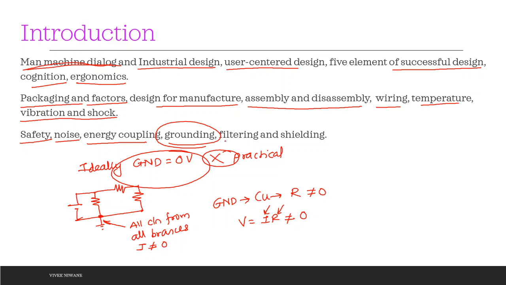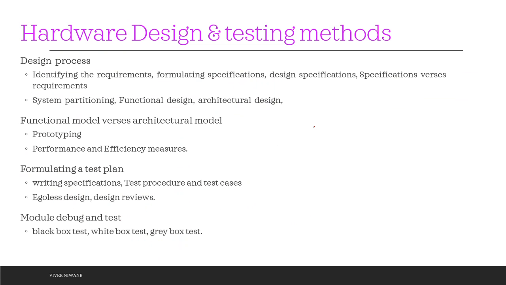Then filtering of the signals, then shielding of the various radio waves. If you do not perform nice and tight shielding, this is going to have lots of noise and interference with other components being utilized. Then hardware design and testing methods. This is unit number 2.